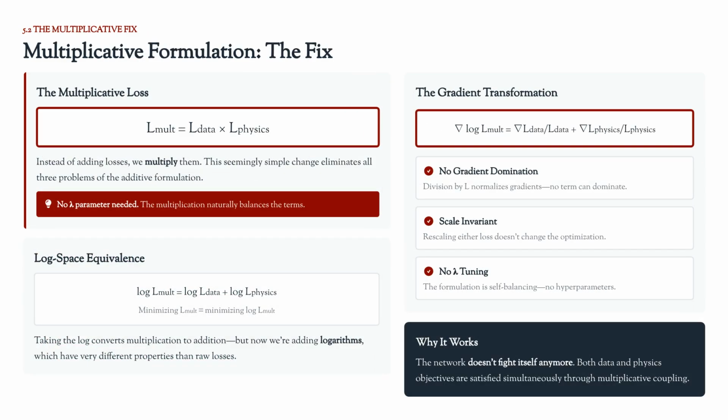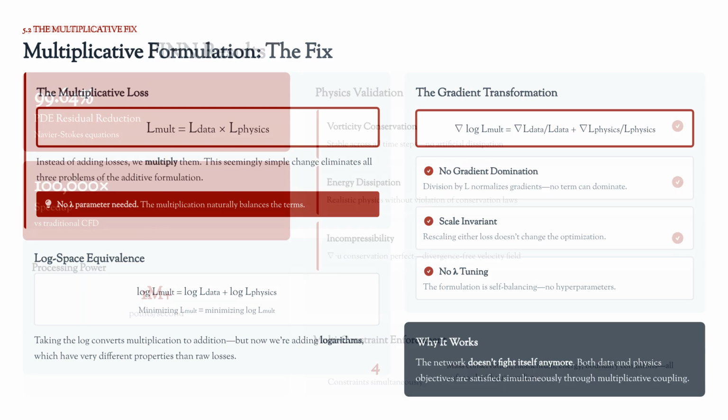The multiplicative fix is simple. L_mult equals L_data times L_physics. This eliminates the need for lambda. In log space, this converts to addition, but the log transformation normalizes the gradients by dividing by the loss. This eliminates gradient domination, ensures scale invariance, and removes the need for hyperparameter tuning. The network no longer fights itself.